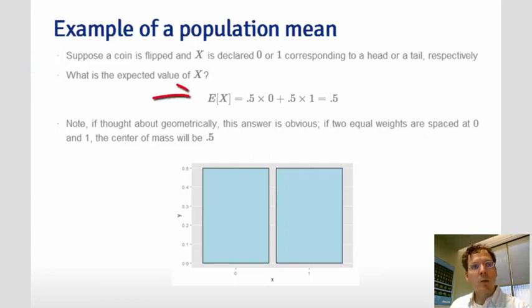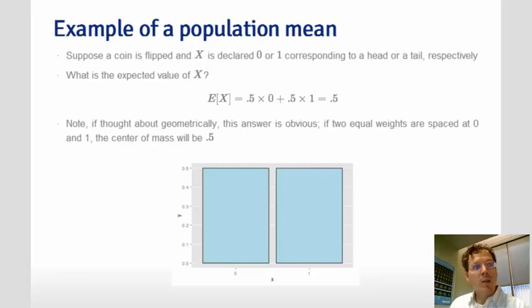If we plug into our formula, the expected value of x is the probability 0.5 times the value 0 plus the probability 0.5 times the value 1. So all the values that the coin can take, 0 or 1, times the probability that it can take them, added up. This winds up to be 0.5. Notice the expected value is a value that the coin can't even take.